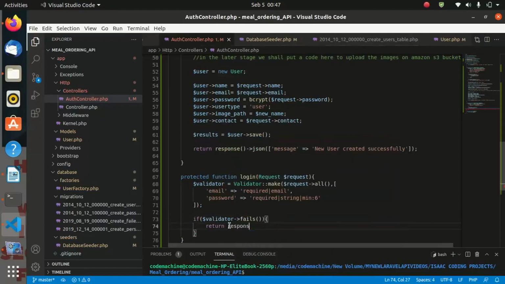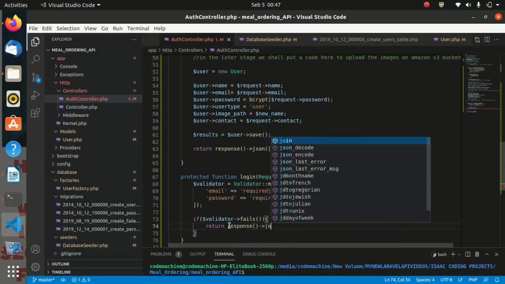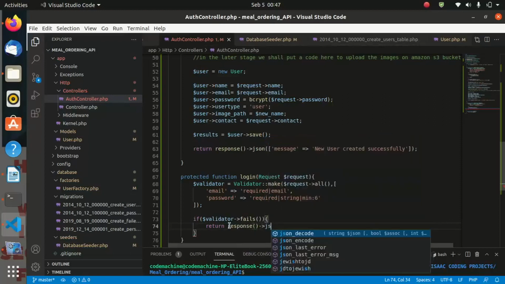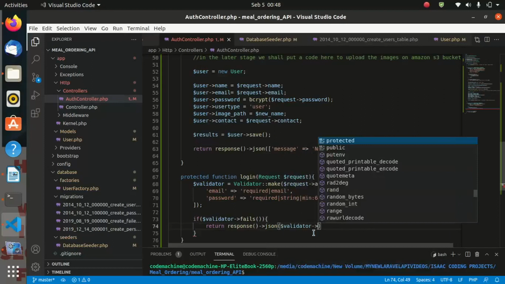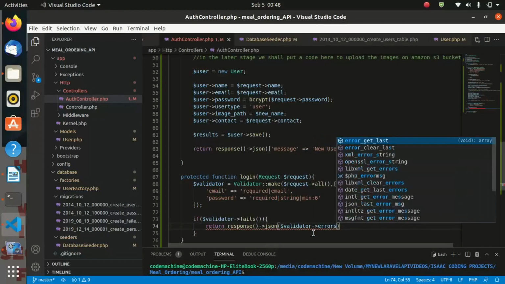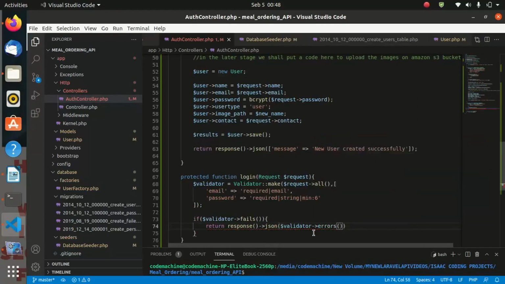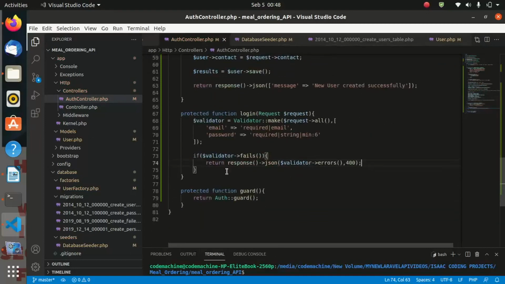Return response of type JSON and $validator errors, and return error code 400. Error code 400 is the error code for bad request.